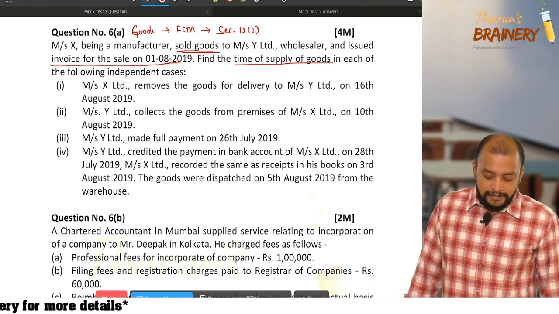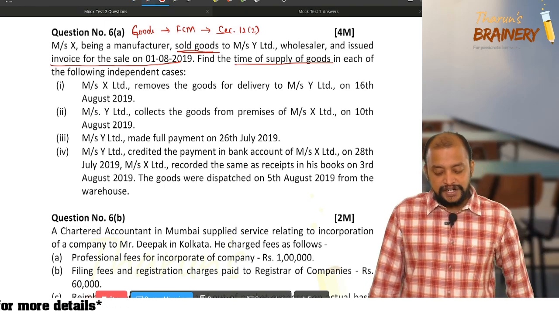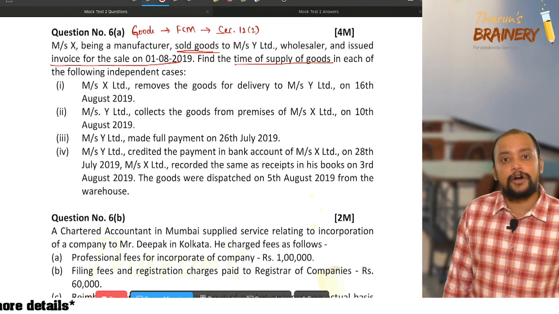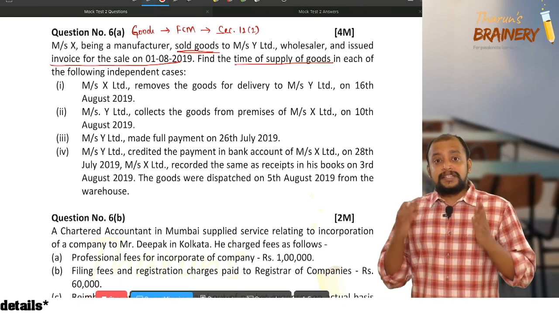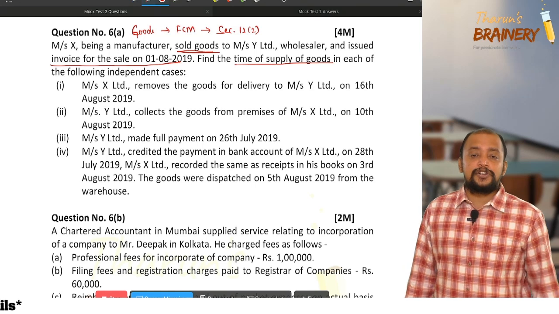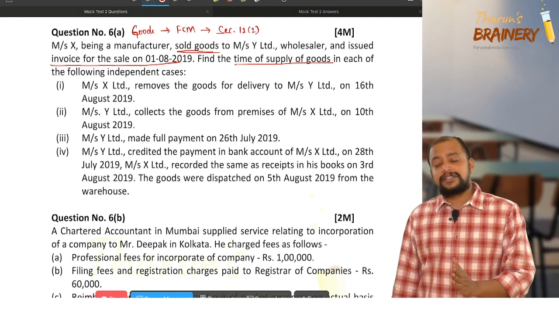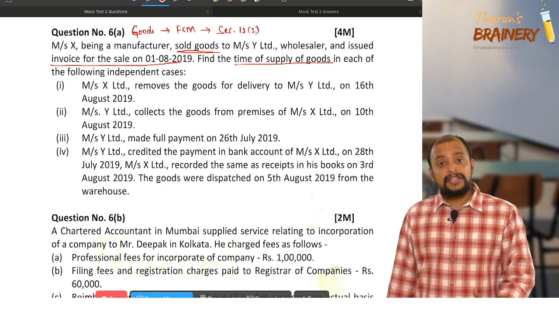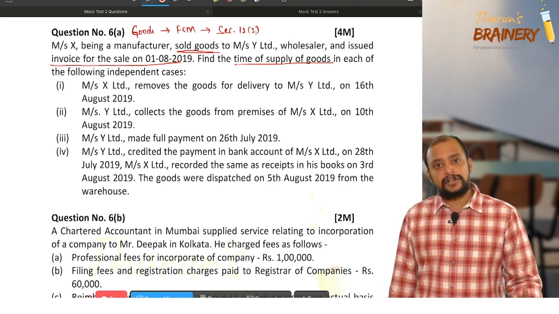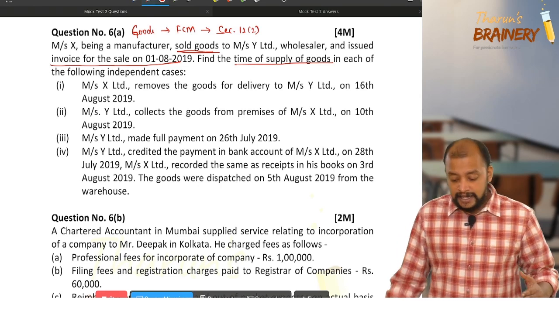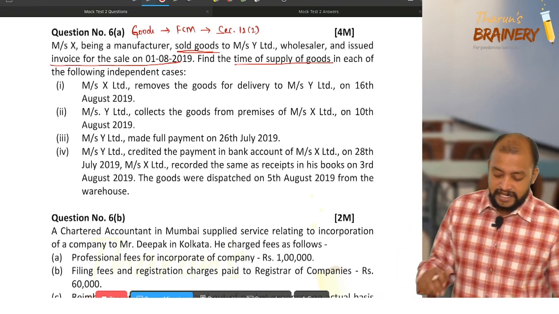So number 1, Messrs X Limited removes the goods for delivery to Messrs Y Limited on 16th August. So that is the due date of invoice, 16th August, because that is the date on which they are removing. The actual date of invoice is 1st August. So whichever is earlier, the time of supply in this case is 1st August.